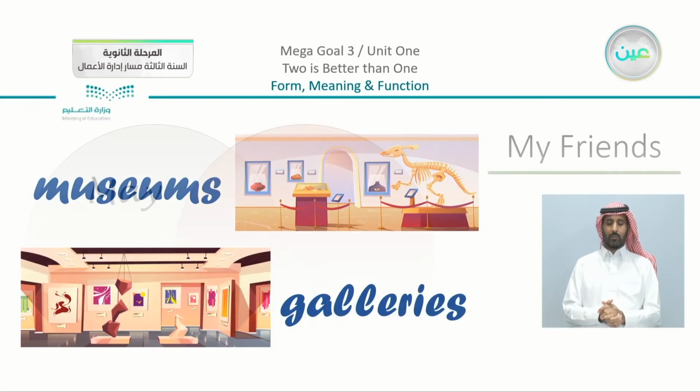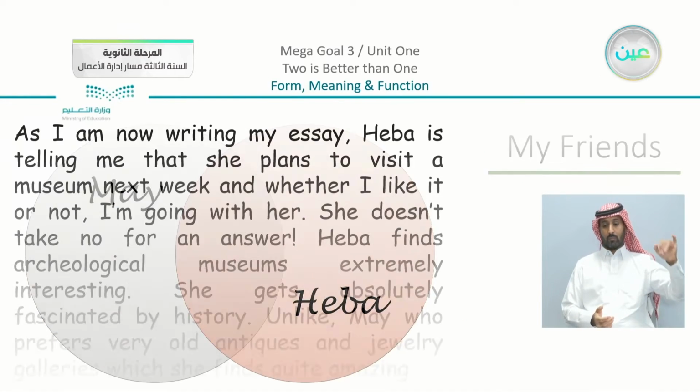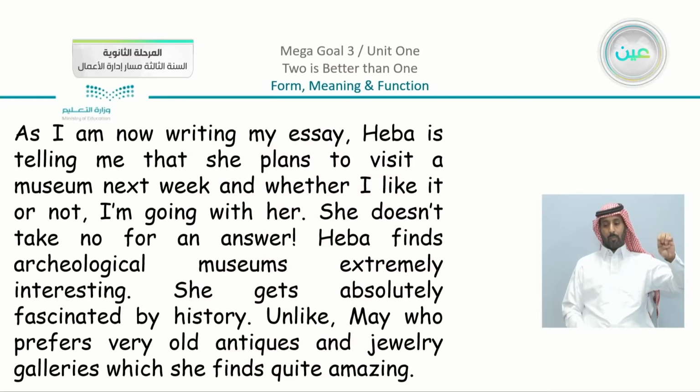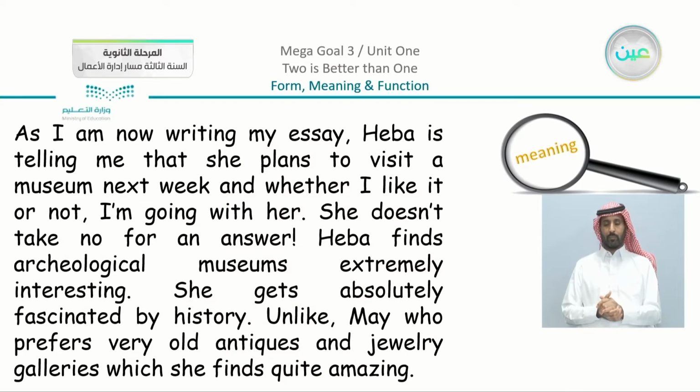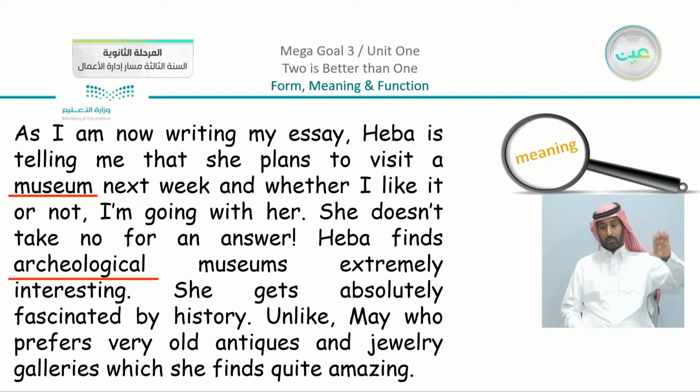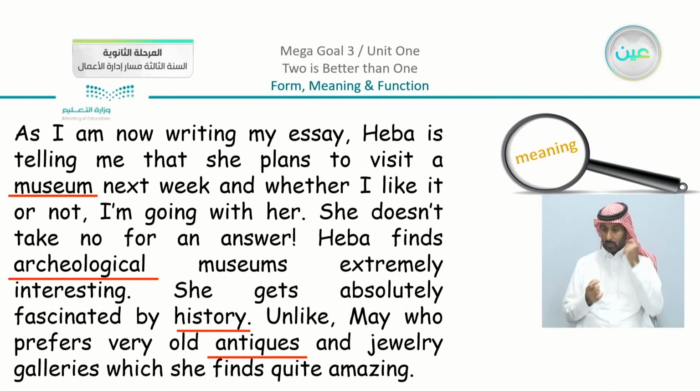So I'm going to go back to my two friends, May and Hiba. What did I say about them? I mentioned that we have here, I want some words that show meaning and are connected to what I just talked about. We have here, Hiba is planning to visit a museum next week. Hiba finds archaeological museums extremely interesting. She is fascinated by science, unlike May, who prefers very old antiques and jewelry.